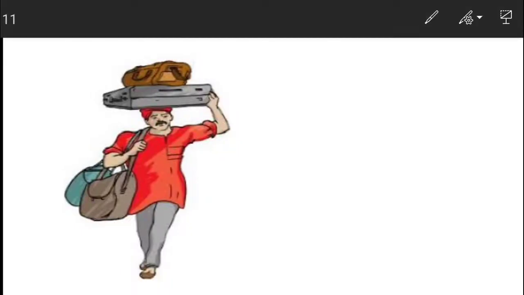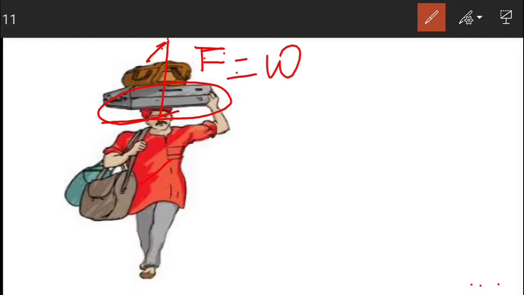Now students, here in this example you can see that a porter is carrying a heavy load over his head. As soon as he is carrying a load over his head, he has to apply a constant force F equal to the weight of this load for a long time.